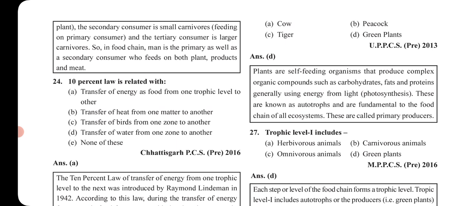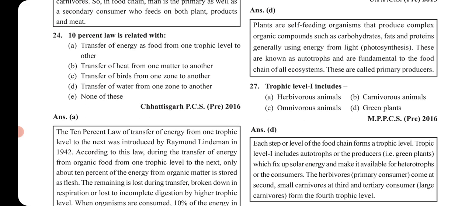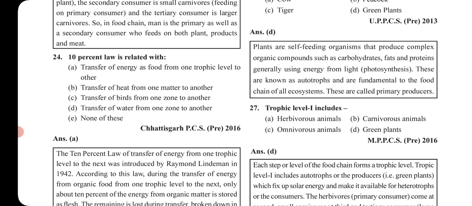The next question is, 10% law is related with. So it is related with option A, transfer of energy as food from one trophic level to other. As you know, suppose plants are there. So plants take the energy of the sun completely. But when they pass this energy to other organisms like the primary consumers, it is a rule that 10% of the energy is reduced.